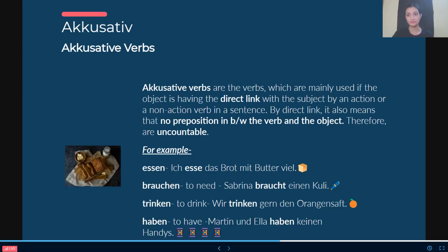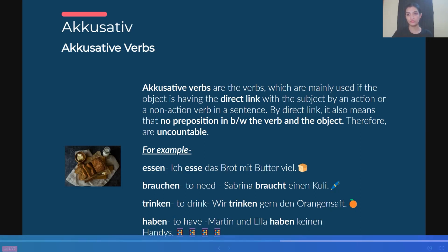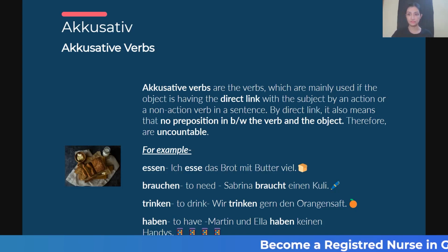Ich is Täter, doer of the action. Fußball is Opfer, receiver of the action. Why? Because we have an action. Ich spiele, spielen, to play, is an action verb. You are doing something. So here it is an action verb. So ich is nominative subject along with doer of the action, to play. And here Fußball is accusative direct object, and also receiver of the action, which is to play by ich.